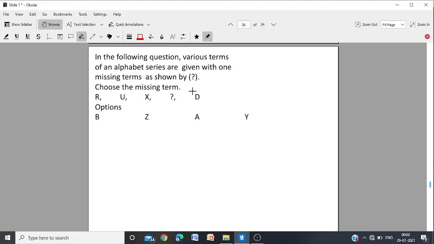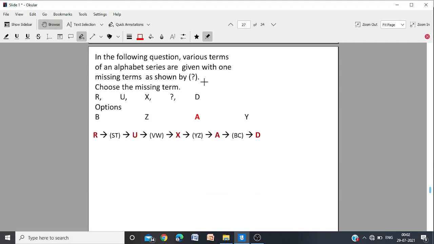In the following question, various terms of an alphabet series are given with one missing term as shown. It should be one missing term, not terms. This was the way in which it was asked in the examination, but the grammar is wrong. With one term missing, choose the missing term. Let us see how it is formed. There must be a regular pattern, otherwise you can't have that. Let us see the regular pattern.